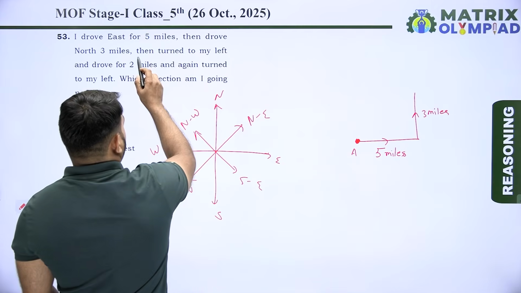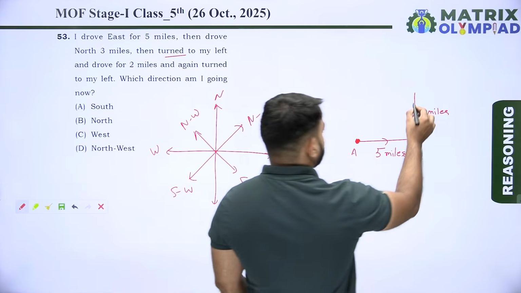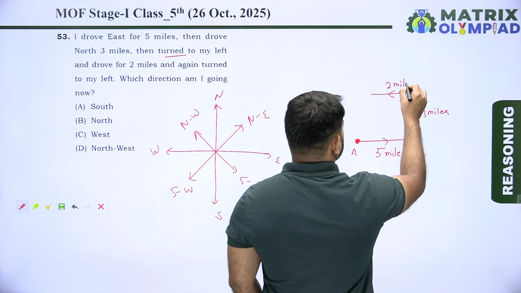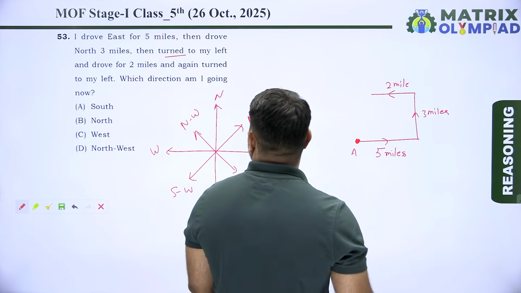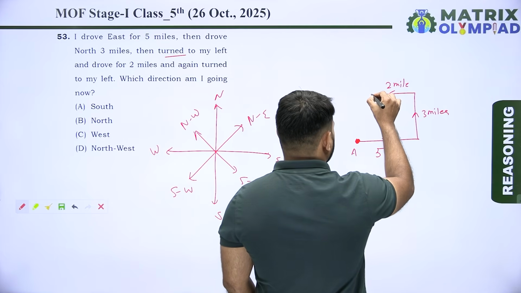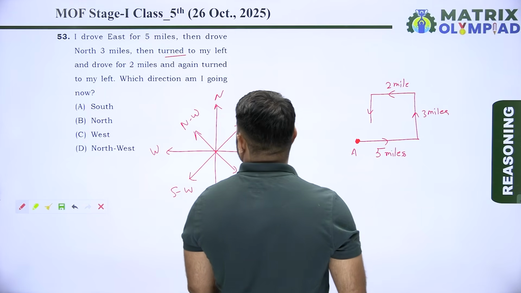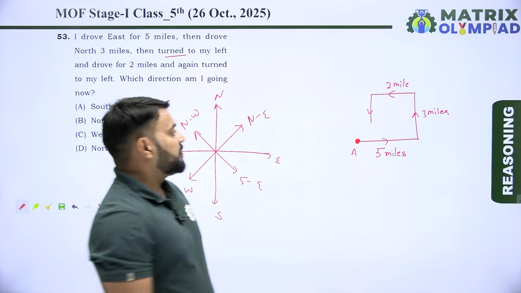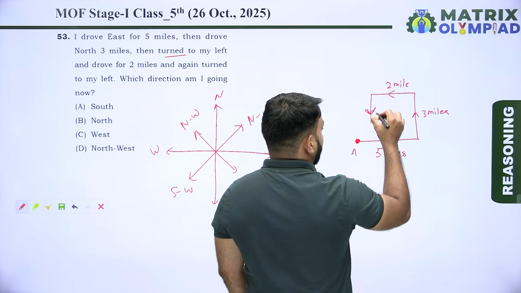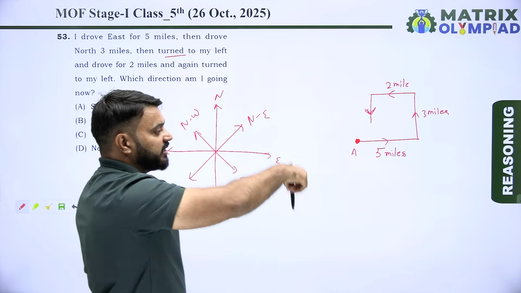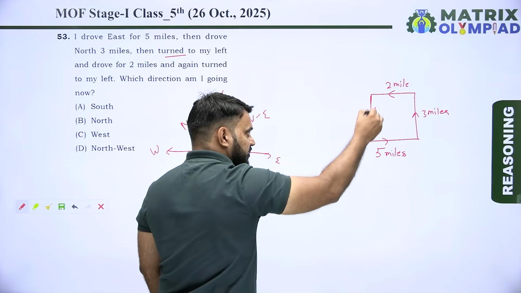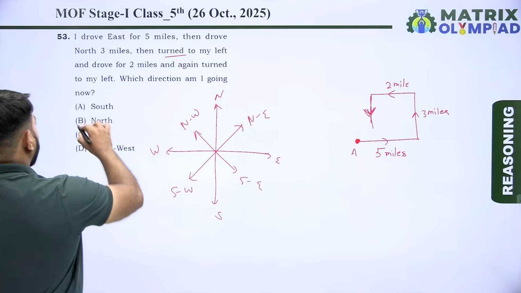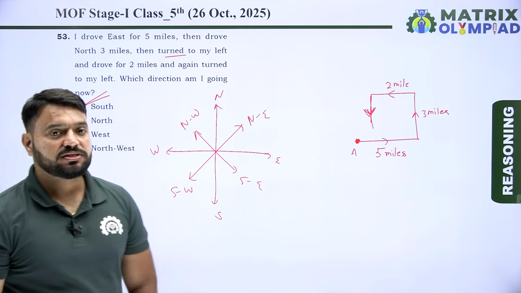After this, I turned to my left and drove for 2 miles, and again turned to my left. Which direction am I going now? So now I am headed towards the south direction. So here option A is the correct answer of this question.